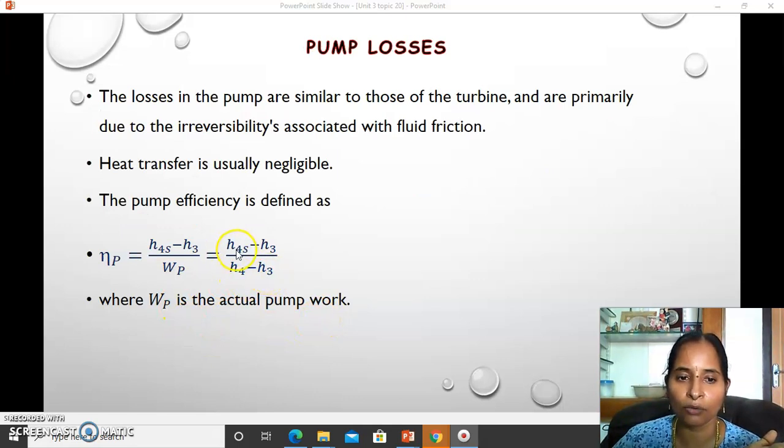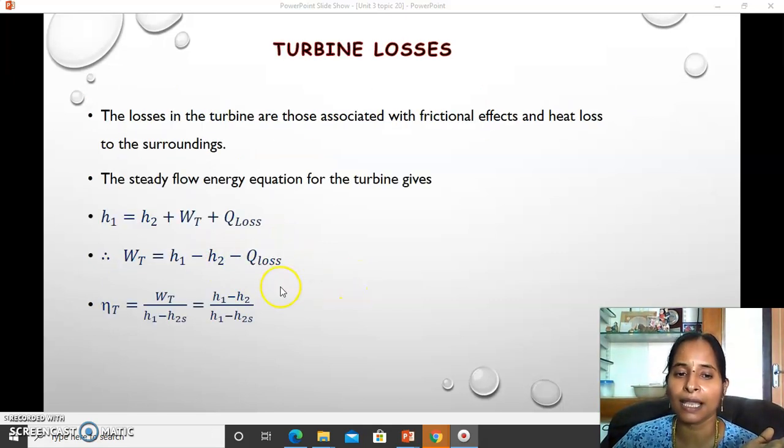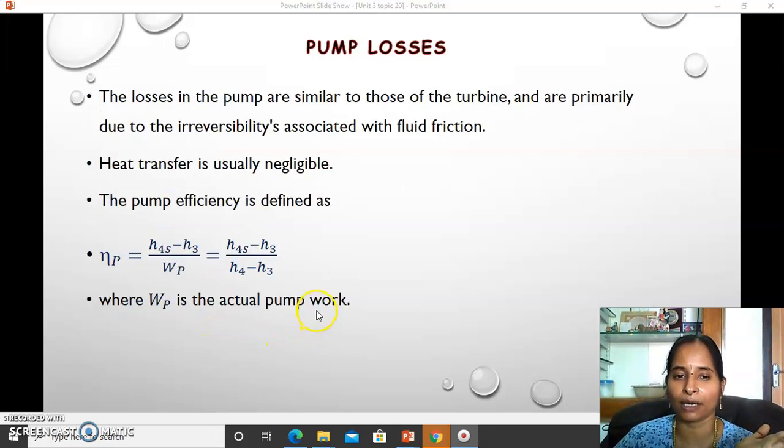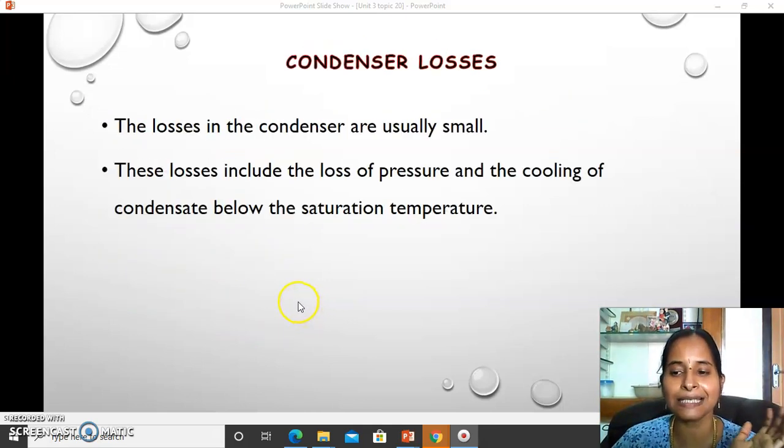So here you have to write isentropic work done by the actual work done. Here in the turbine, actual work done by isentropic work done. So please sit and watch the videos again and again, try to understand by using the various coordinates, then only it is possible for you to follow the classes, okay.